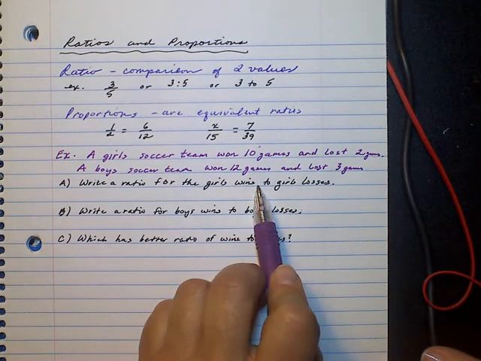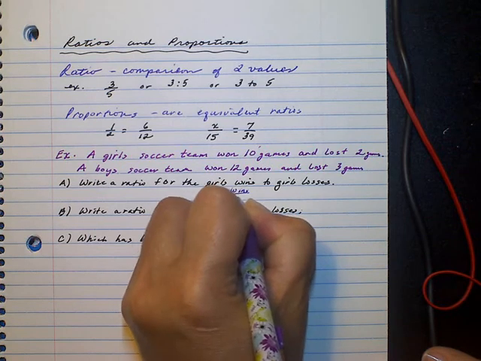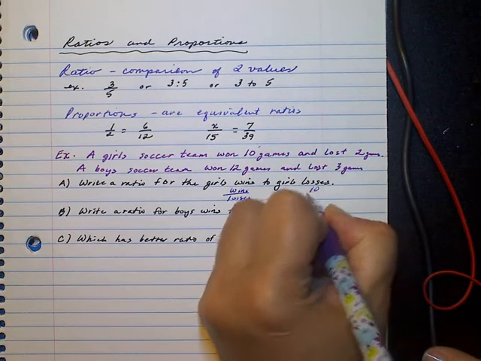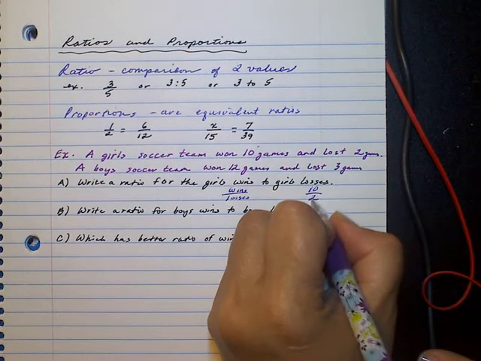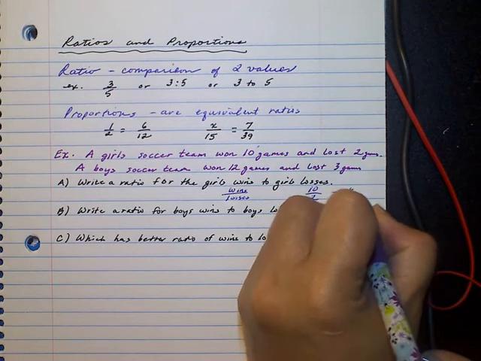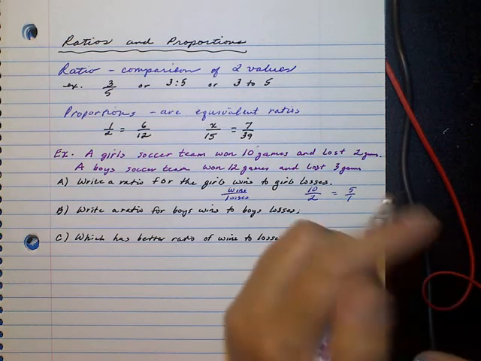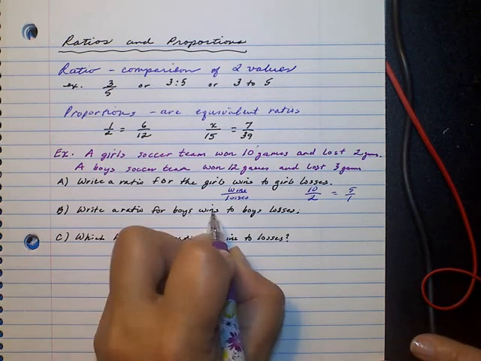So girls wins to losses, so that means we're going to say wins over losses. So they won 10 games and they lost 2. So we can reduce that ratio from 10 to 2 to 5 to 1. It means for every 5 games they won, they lost 1. Okay, write a ratio for boys wins to boys losses.